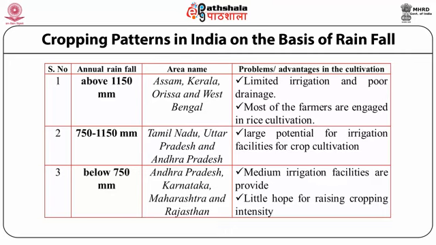Rainfall between 750 to 1150 millimeter is reported in Tamil Nadu, Uttar Pradesh and Andhra Pradesh. Here, large potential is used for irrigation facilities for improving crop cultivation. Rainfall below 750 millimeter is noticed in the areas of Rajasthan, Karnataka, Maharashtra, Andhra Pradesh. Here, there is little hope for raising the crop intensity, and due to the medium range of rainfall, the facilities are very restricted for the cropping system.